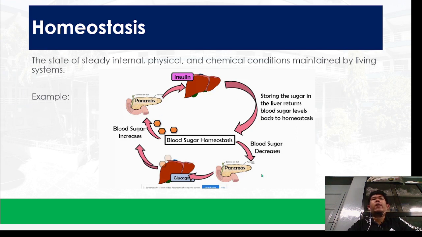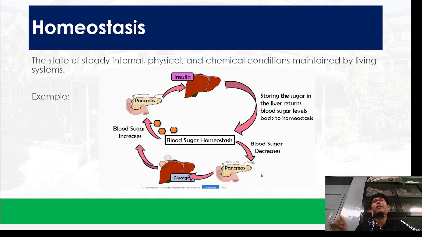When the blood sugar increases, okay, when the blood sugar increases, si pancreas would release insulin. Okay? Why? To store sugar in the liver and at the same time, to let the glucose enter the cells all over our body. Now, when the blood sugar decreases below sa optimum level, which usually is 80 to 90